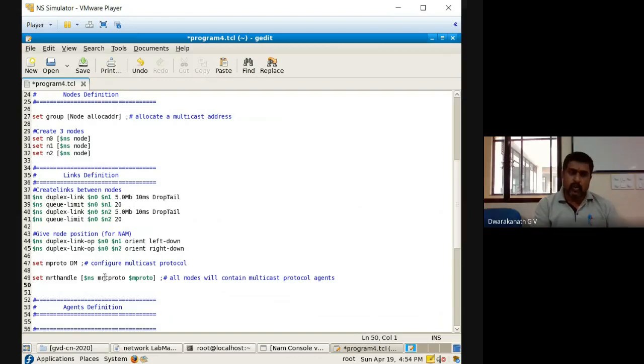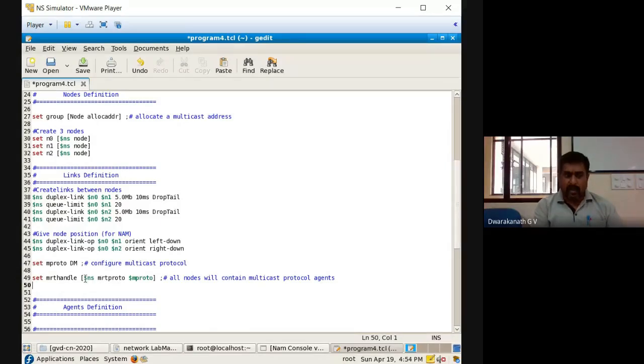So the multicast routing protocol we are using is DM. For all the agents, meaning whatever nodes we have created, for all the nodes we are defining DM. DM has been defined through mproto. So mproto we have taken, but mrtproto is different. Don't get confused. mproto is just a name. mrtproto is a command. What is mrtproto? Multicast routing protocol.